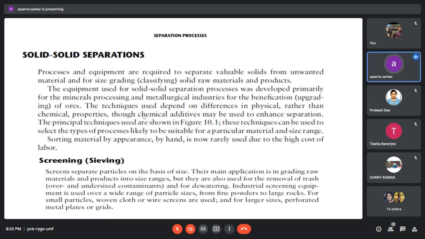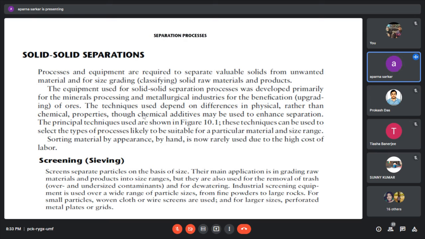So this chapter, process equipment design, is about all the equipment for mechanical purposes. Solid separation means separation on the basis of particle size.